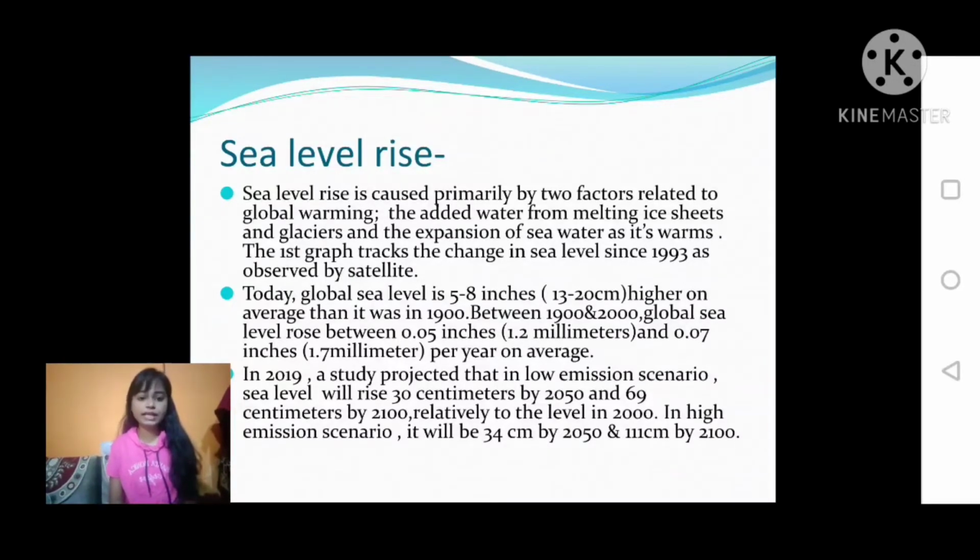In 2019, a study projected that in a low emission scenario, sea level will rise 30 centimeters by 2050 and 69 centimeters by 2100, relative to the level in 2000. In a high emission scenario, it will be 34 centimeters by 2050 and 111 centimeters by 2100. So here you can see how the level of the sea is rising. Due to what? Due to glacier melt. Everything is correlated with each other.